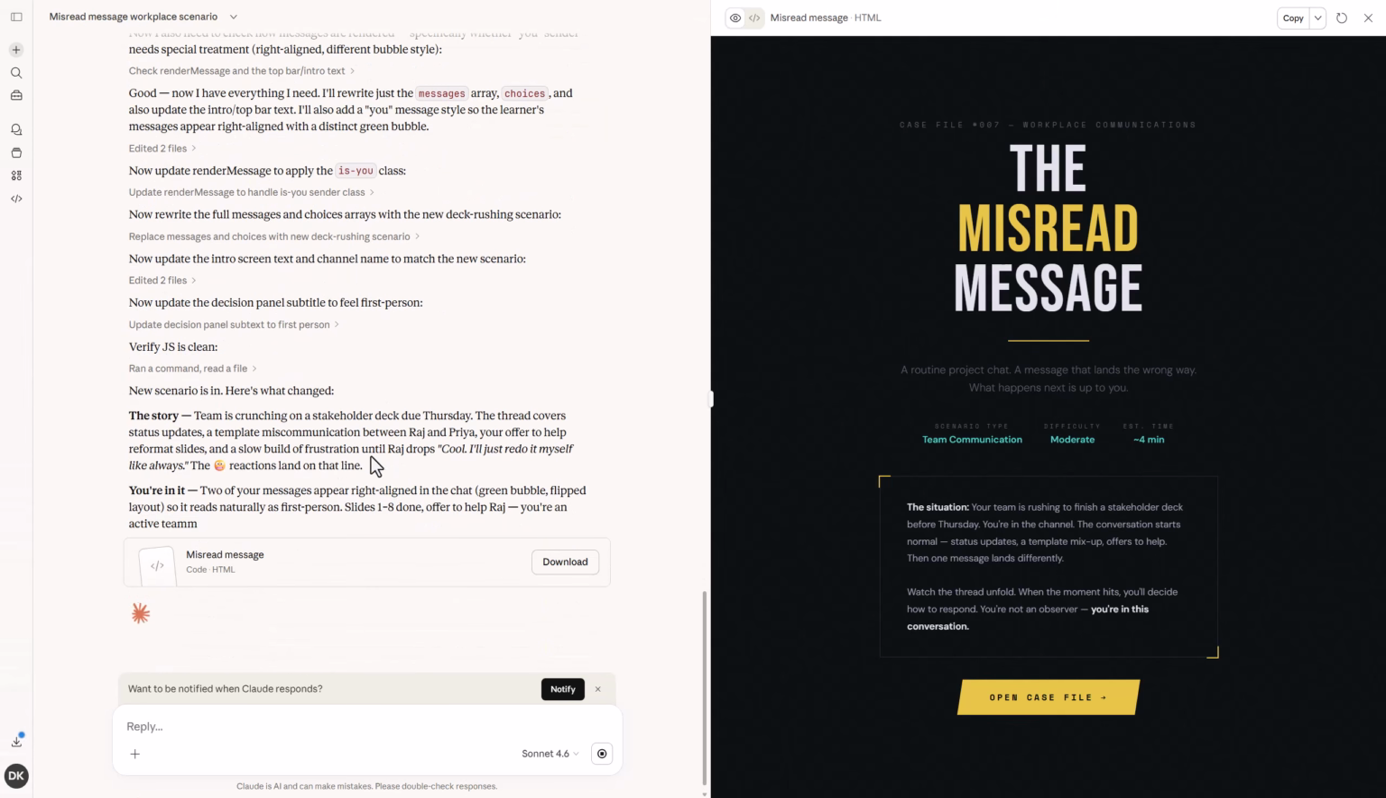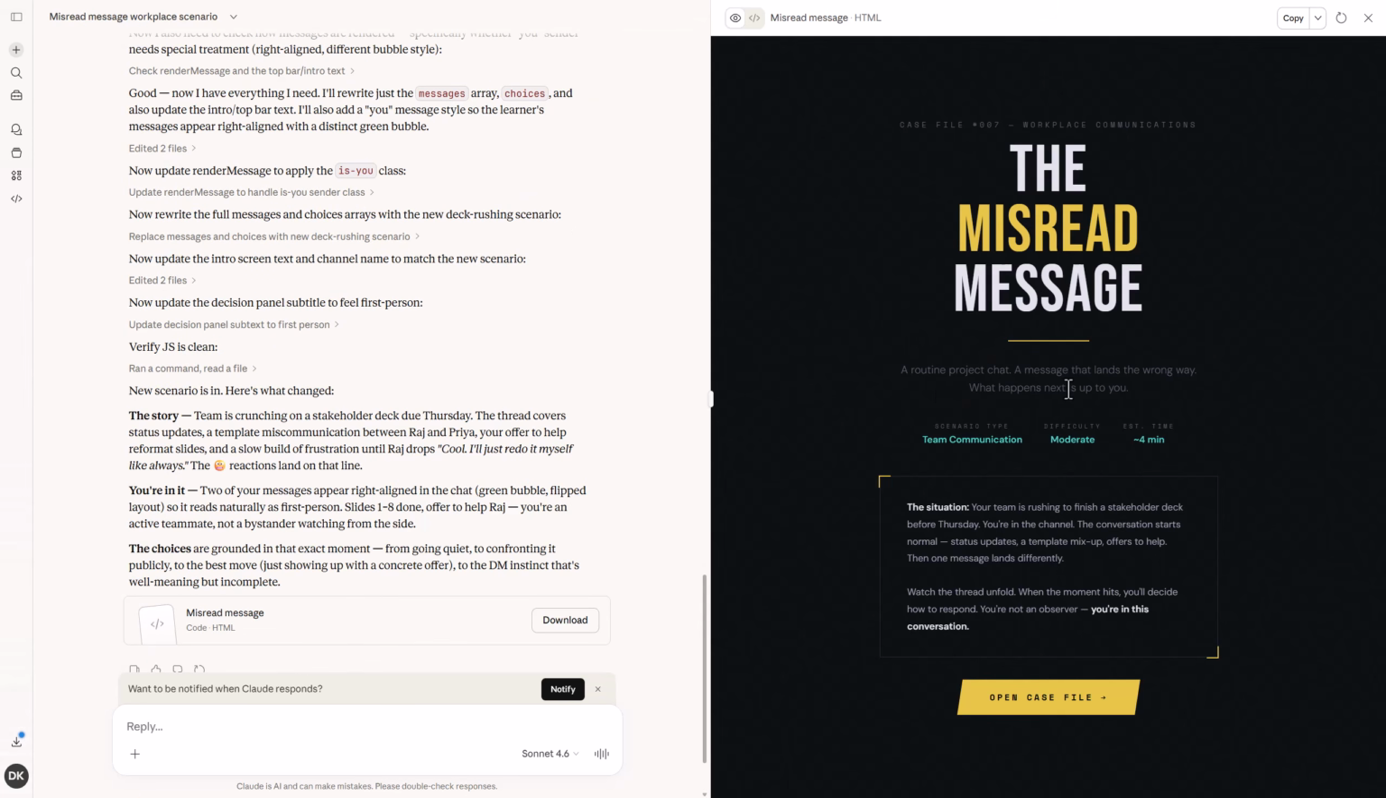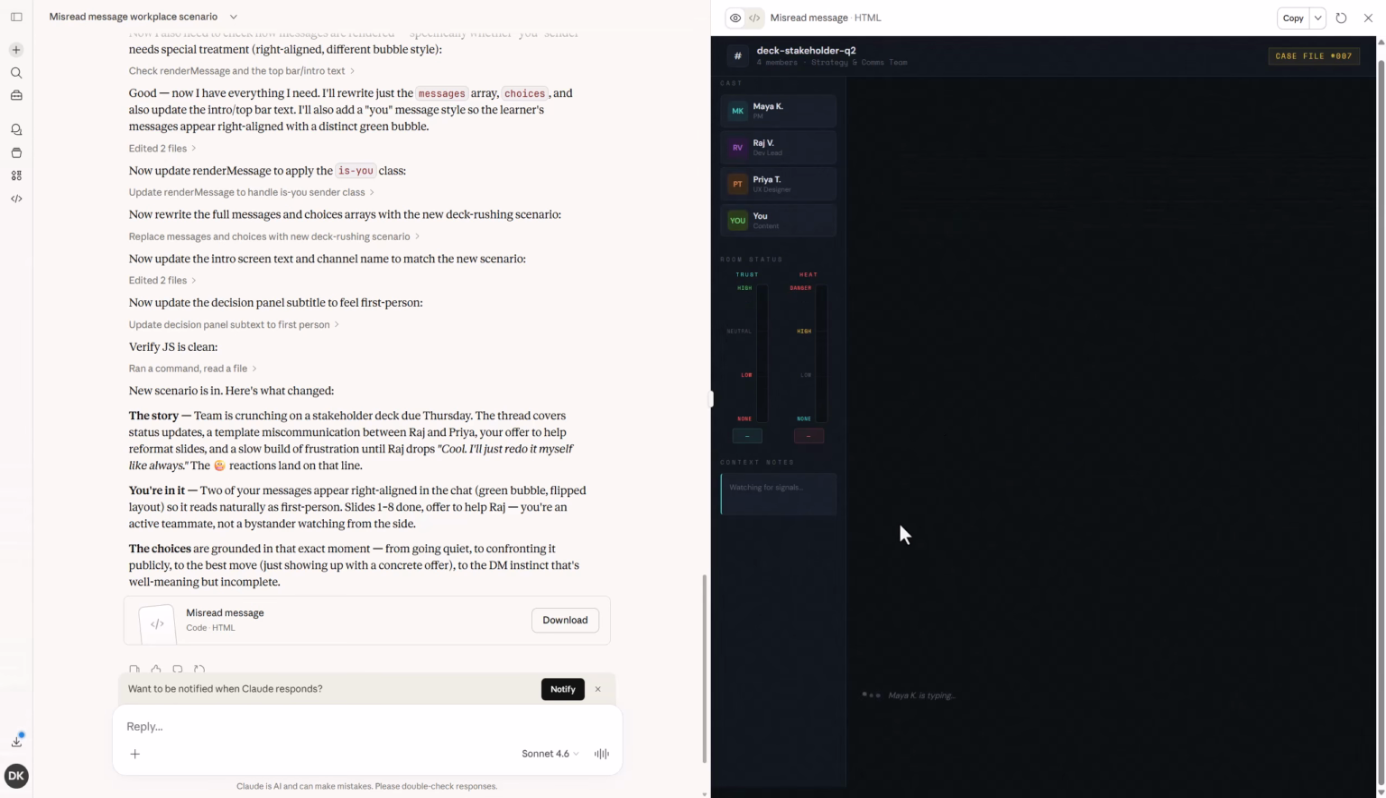Okay, so now we've got it set up so that it is a routine project chat, but we are in control. We have the agency. What happens next is up to you. That's exactly what it is. We're trying to finish a stakeholder deck. I like that better. It resonates a little bit more with my potential audience inside of there. So let's open the case file. Let's see what's going on.